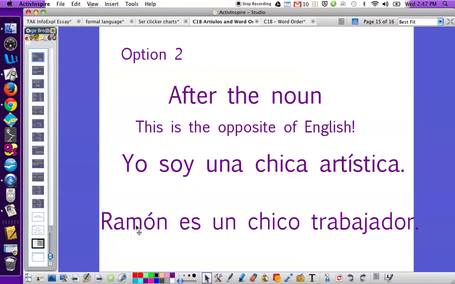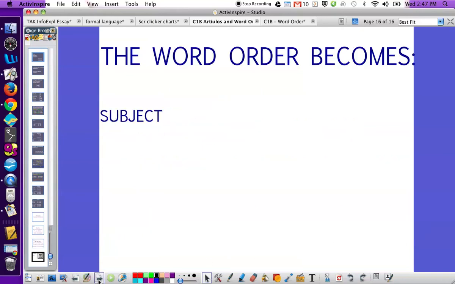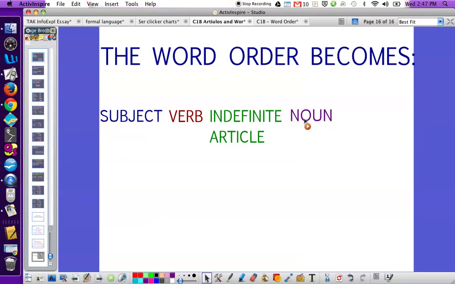If I look at my second sentence, Ramón es un chico trabajador. Ramón is a hardworking boy. But again, I put my noun first, chico, and I put my adjective second, trabajador. In essence, the word order becomes the subject, the yo, the tú, the él, the ella, the usted. Then the verb, es, son, somos. Then my indefinite or definite article, probably an indefinite article, un, una, unos, or unas. Then my noun, and then, finally, my adjective.